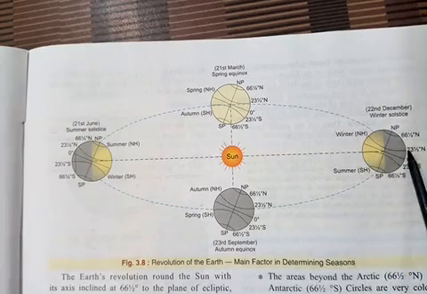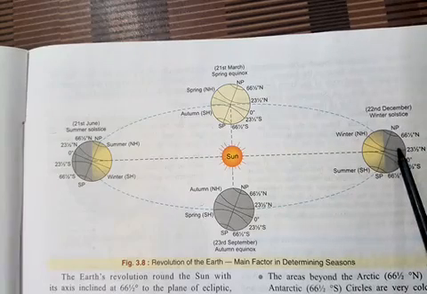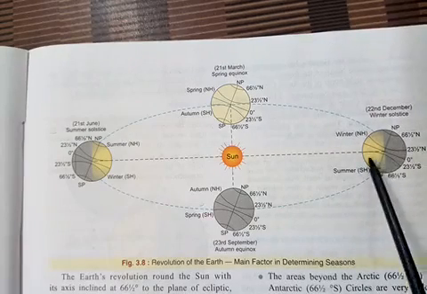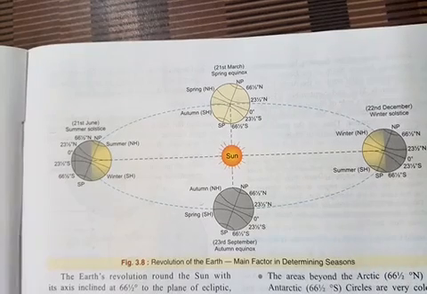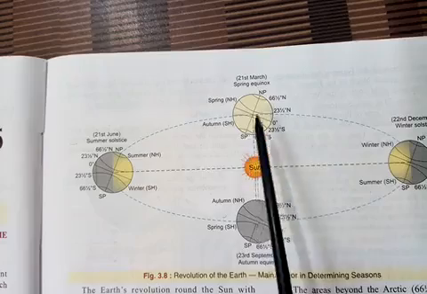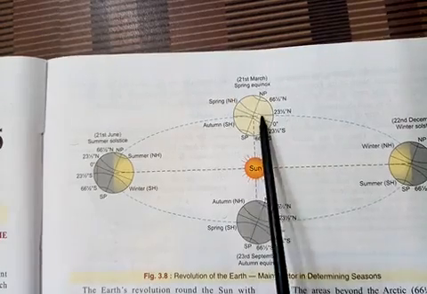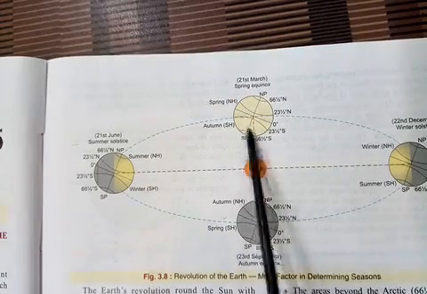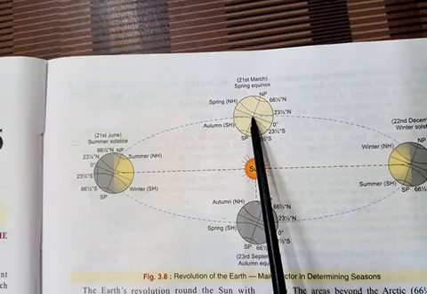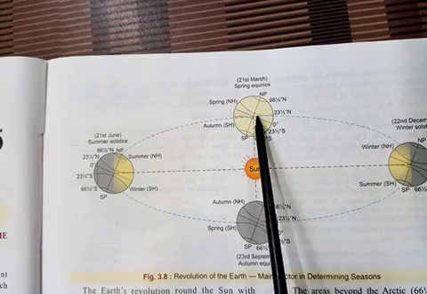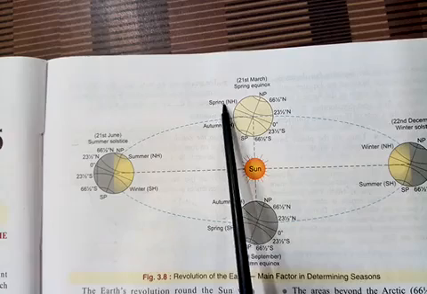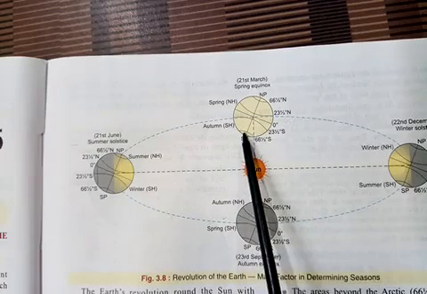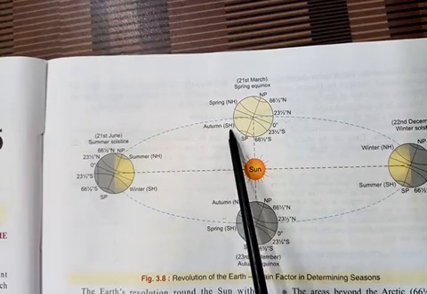Northern hemisphere experiences winter season, while the southern hemisphere experiences summer season. Now another position is on 21st March. In this position, if you see here, the sun rays again are falling on equator. So what happens? The northern hemisphere experiences spring season, while the southern hemisphere experiences autumn season.